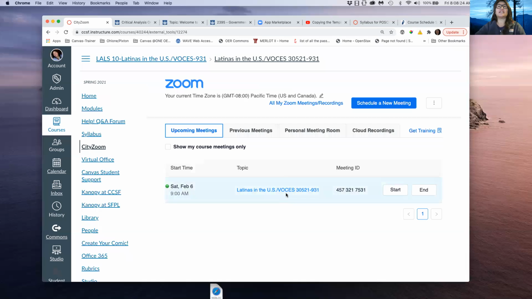If you come into CityZoom and you have some weird, I don't know what the icon is. I think it's a spaceship or a green hill or something.